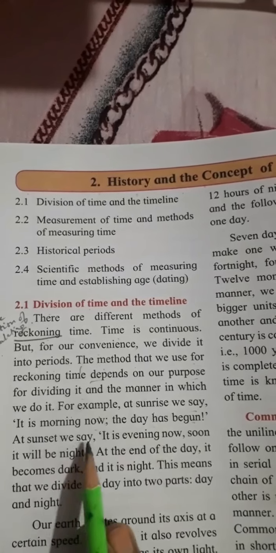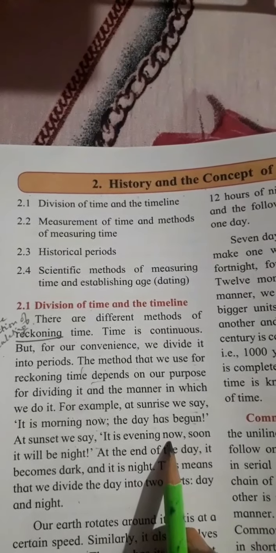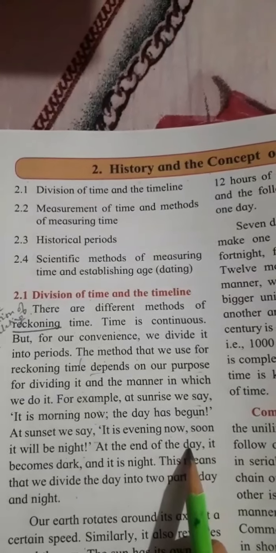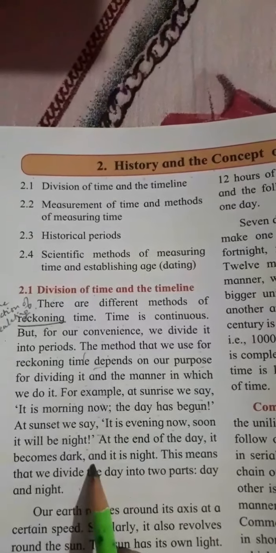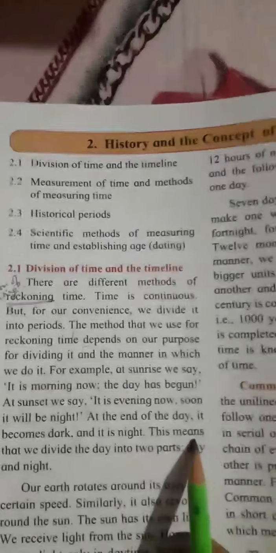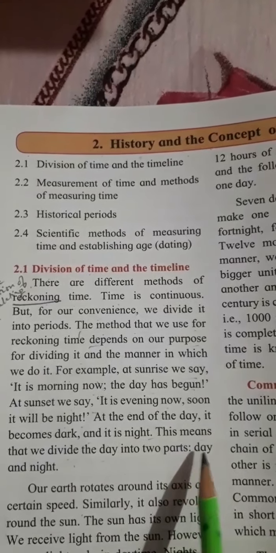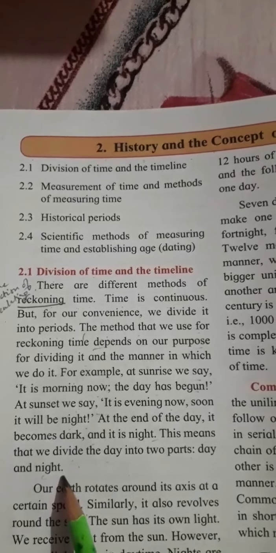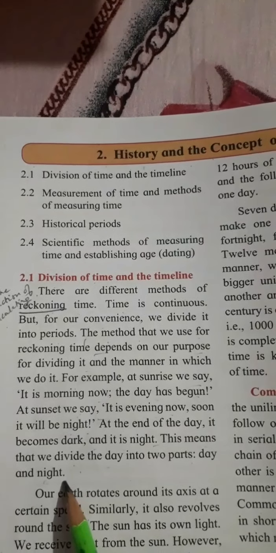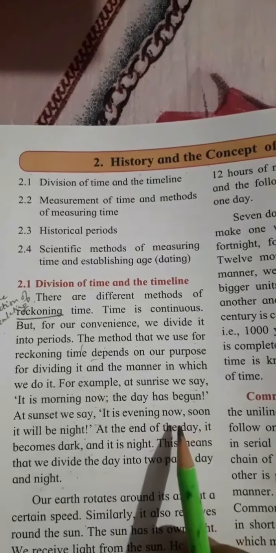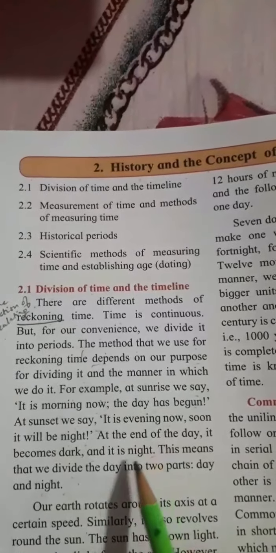At sunset, we say it is evening now, soon it will be night. At the end of the day, it becomes dark and it is night. This means that we divide the day into two parts, day and night. So, what is division of time? That is, the day has been divided into two parts, day and night.